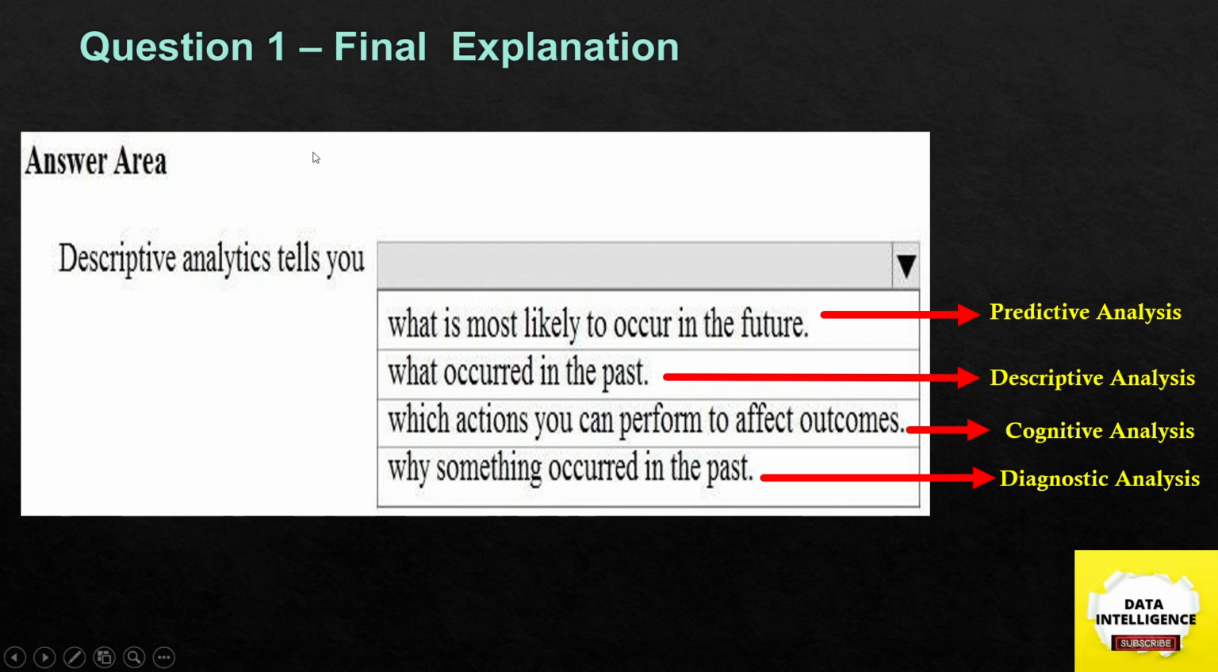Here there is a difference between the second option and the fourth option. What occurred in the past is descriptive, so you can just explain what occurred. For why something occurred, you go to diagnostic, where you identify why it happened. That analytics is called diagnostic analysis. I think this gives you a clear idea of how to answer this question. If they ask questions on these four types of analysis, it will be easy for you to answer. Hope you got some idea about how to answer these types of questions.